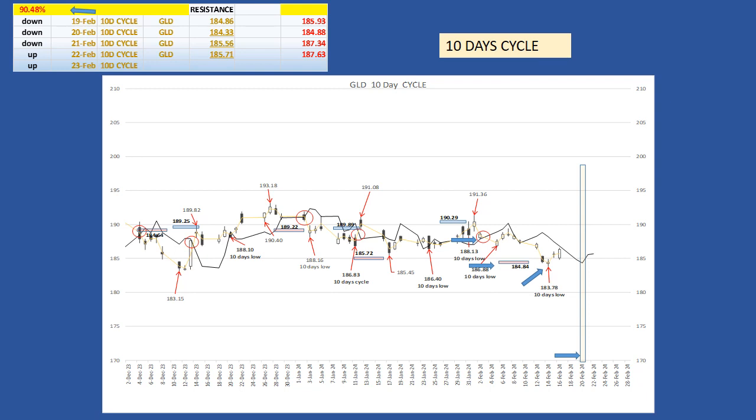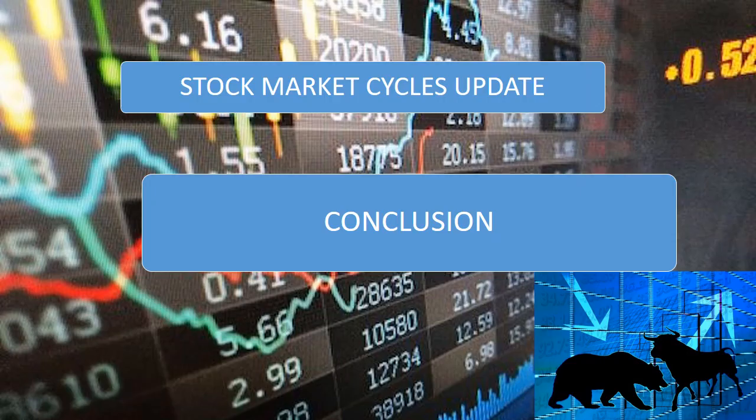On the nominal model, the average 10-day cycle length is 8.5 days. But since December 11th, 2023, the cycle has run a little bit shorter and is now 7 days. Here are the cycle line and its potential target if the gold ETF crosses above its cycle line this week.